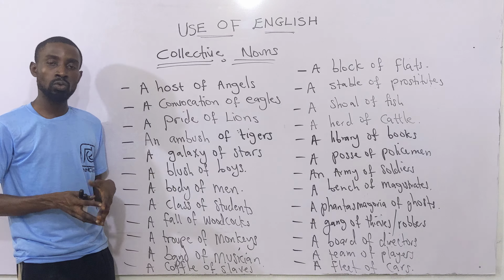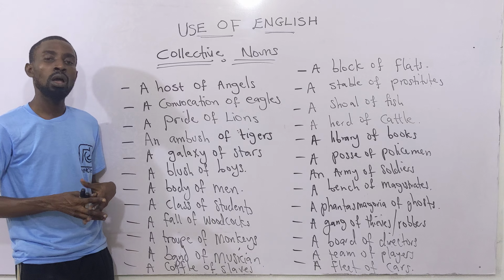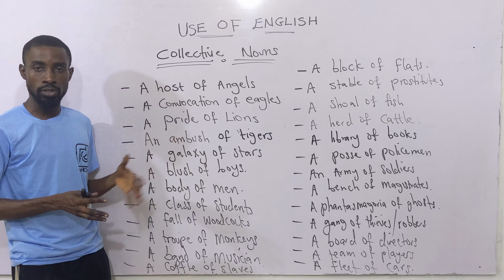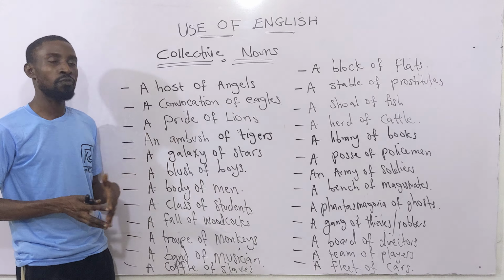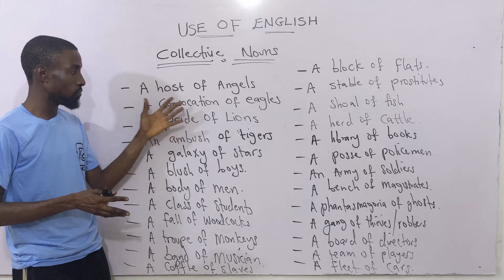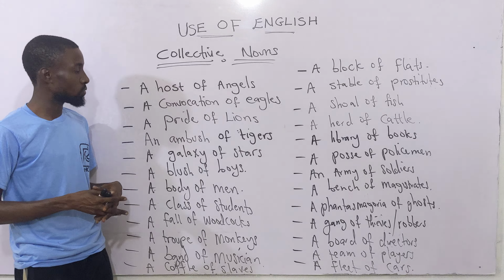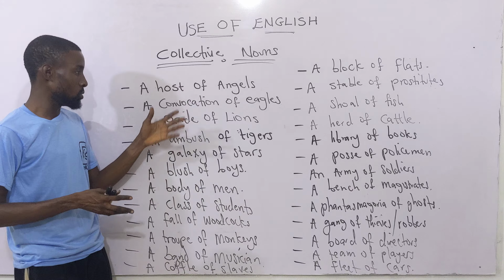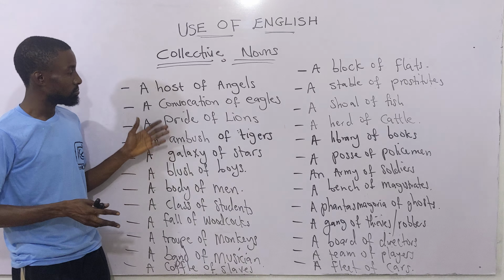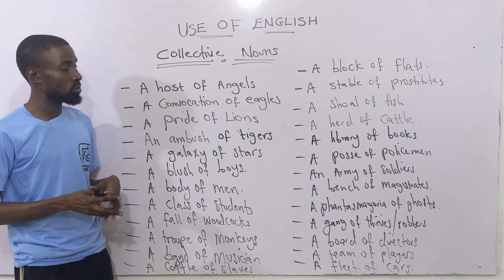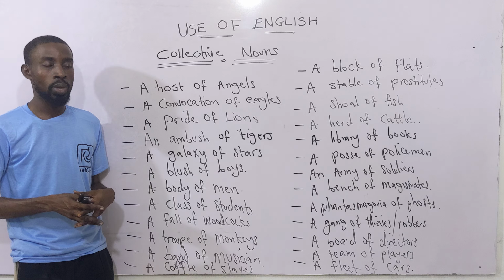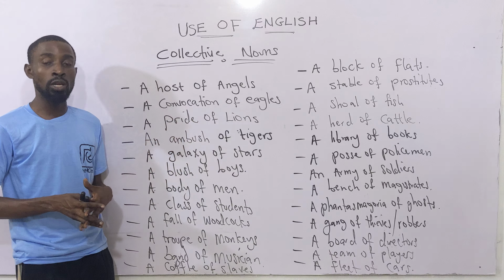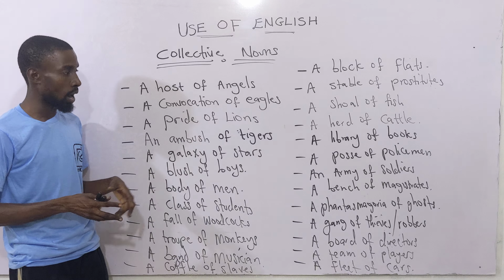Now, a group of angels, what do you call them? See it on the board. A group of angels, you call them hosts. So you have a host of angels. Then you talk about eagles. The collective name for eagles is convocation. So we have a convocation of eagles.